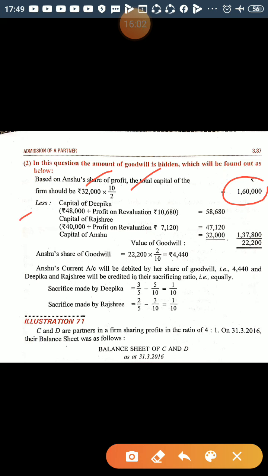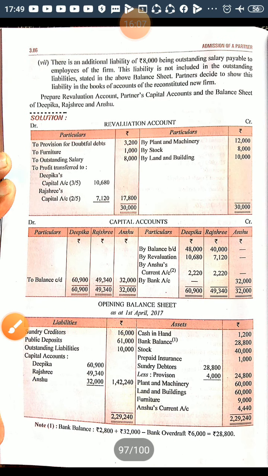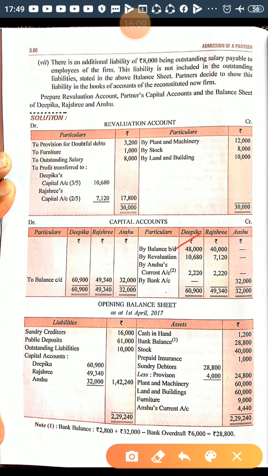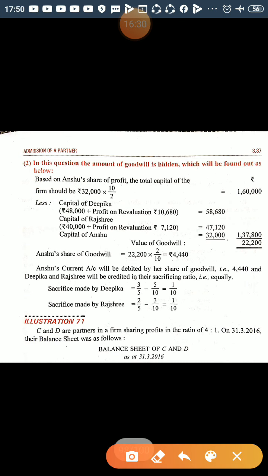Now deduct the capital of the old partners. The adjusted capital you can calculate: Deepika 48,000 plus 10,680, and in the same way Rajshri 40,000 plus 7,120. This is the combined capital, and this is the capital of Anshu. So the total net worth, as per the adjusted capital of the old partners and the new partner's capital, is 1,37,800. This amount will be deducted from 1,60,000 and the balance is 22,200.